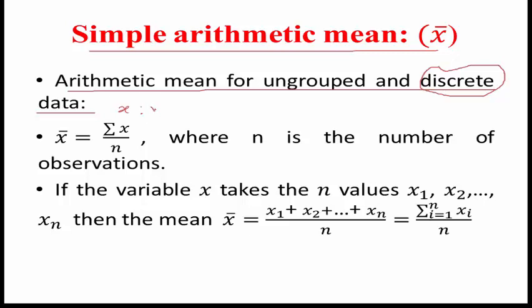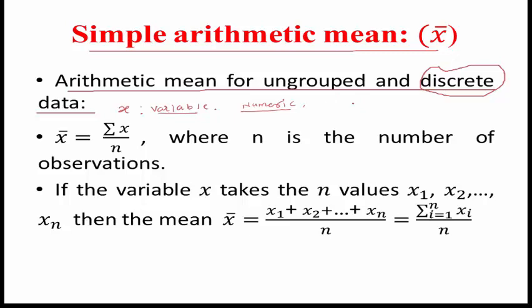X is a variable. Variable means a characteristic which can be expressed by a number, it must be numeric, and which changes from object to object.